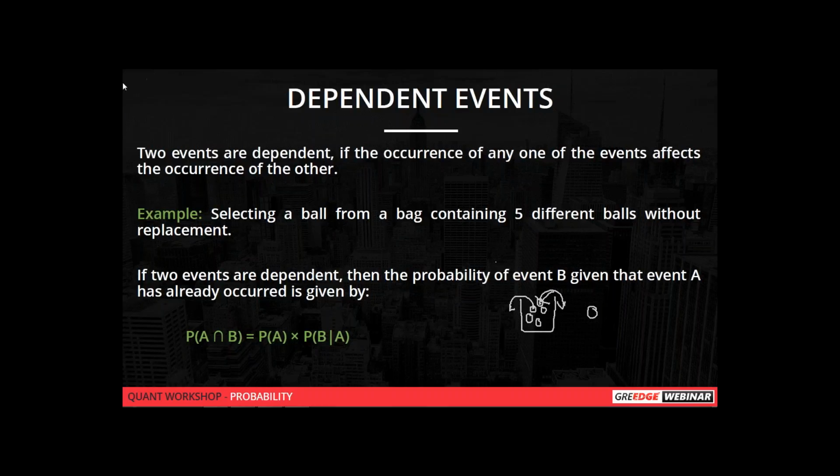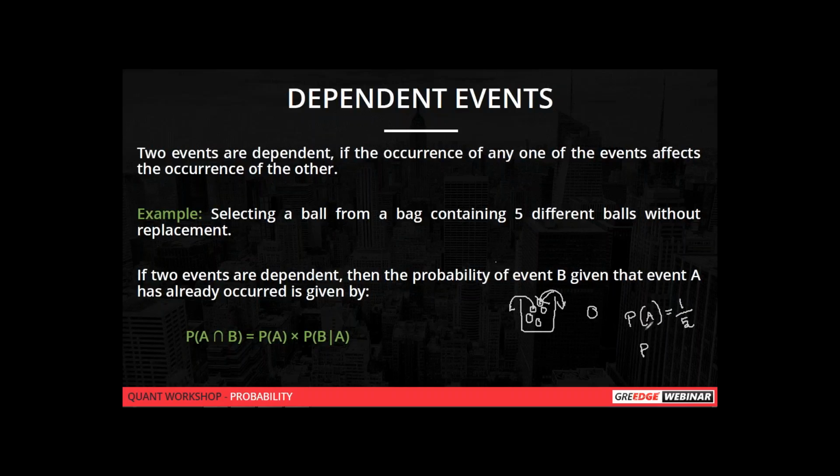As I said, there are 5 balls, and we'll say that we have to take 2 balls out of it. So what is the probability of event A? That is, if we want to take 1 ball out of it, it's nothing but 1 by 5. Now we have to take the second ball, right? Anjali, we are going to take it one after another.